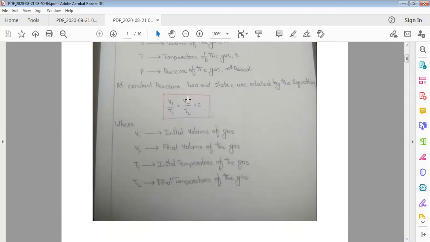So at a constant pressure, if we take a process, the process has two end states. The first state is the initial state, and the second state is the final state.